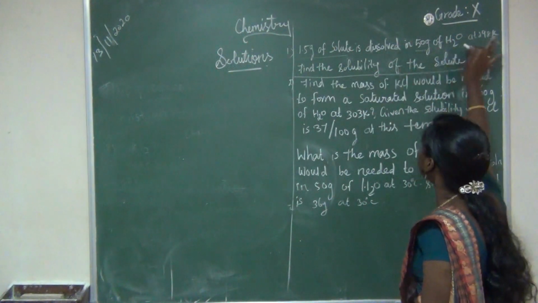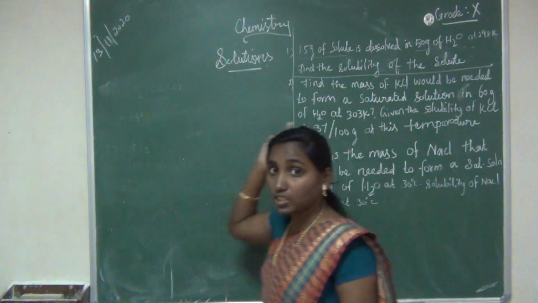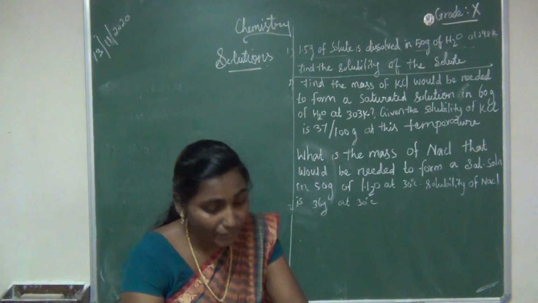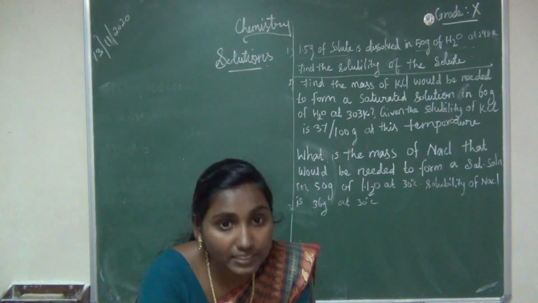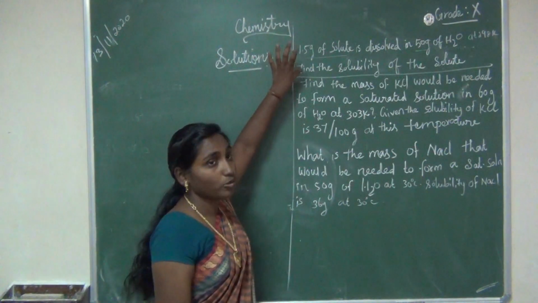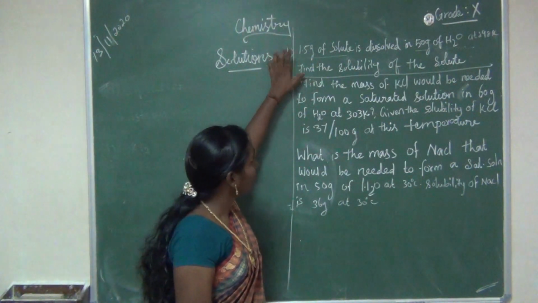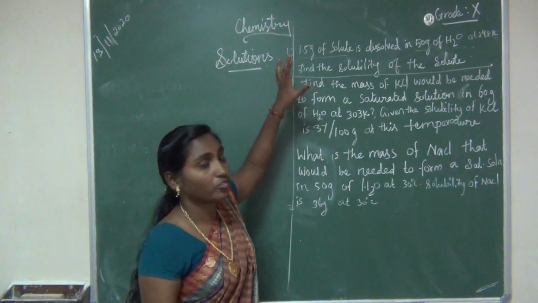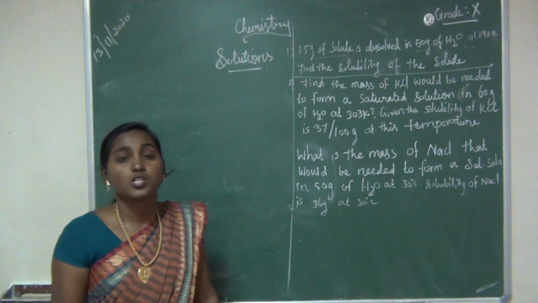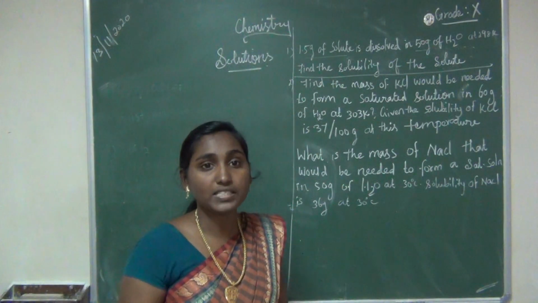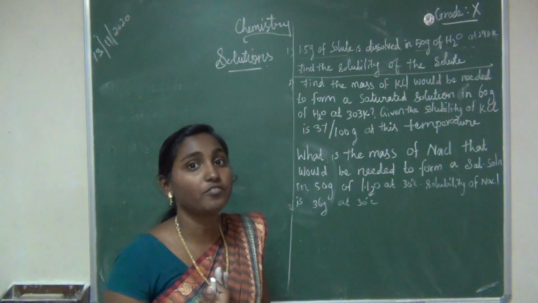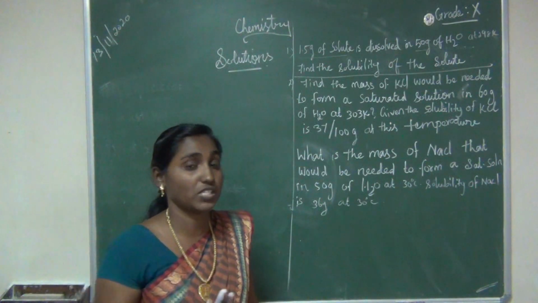Find out the solubility of the solute. I will write the question shortly. If you need to read the question, you can open your book, page number 131, the question is given. Please check it. Now listen here. What do we need to find out from this question? Find the solubility of the solute. To find the solubility, we have one formula, right? In the previous class we studied some formulas.